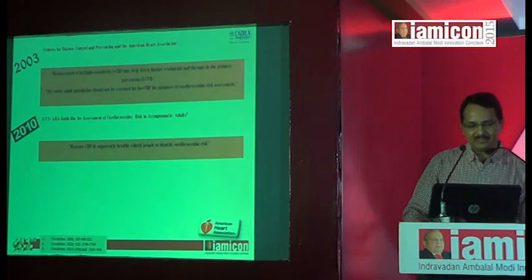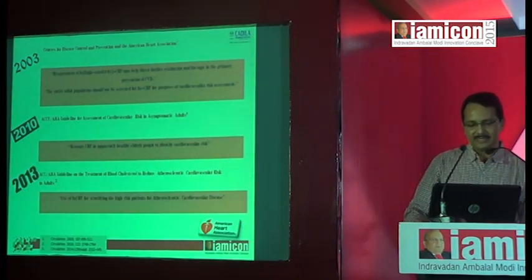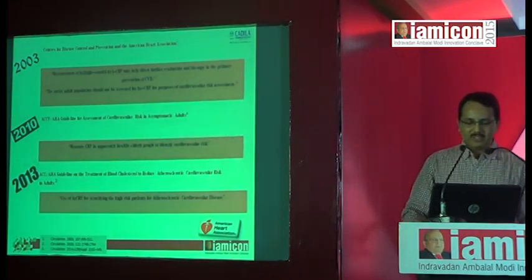But in 2010, they modified their language and agreed that CRP can be used in the apparently healthy and elderly population to identify cardiovascular risk. In 2013, they said that CRP can be used for stratifying high-risk patients for atherosclerotic cardiovascular disease in all age groups.